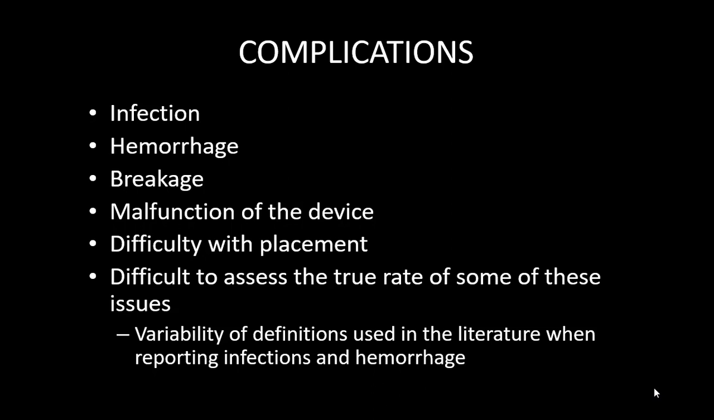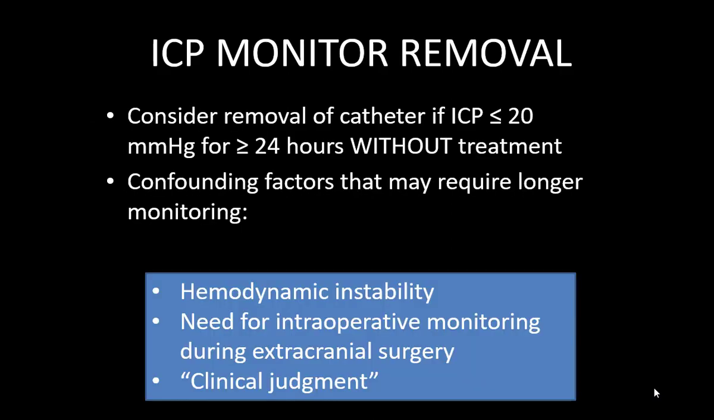Hemorrhage is the second most common complication of ICP measuring because you need to insert the catheter. There could be certain times fracture of the catheter, malfunction of the device, difficulty in placement if the patient has severe cerebral edema and the ventricles are totally collapsed, and difficult to assess the true rate of some of these issues because the literature has different definitions, what is bleeding and what is breakage and all that stuff.